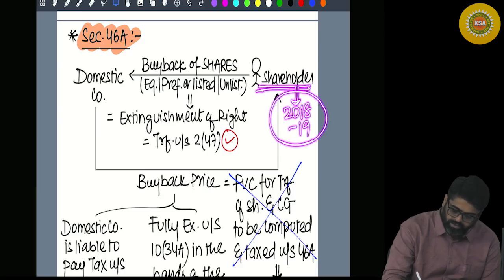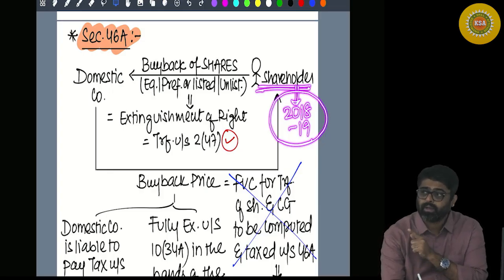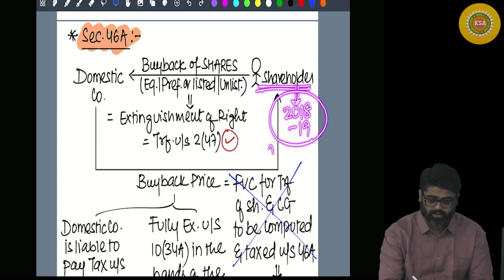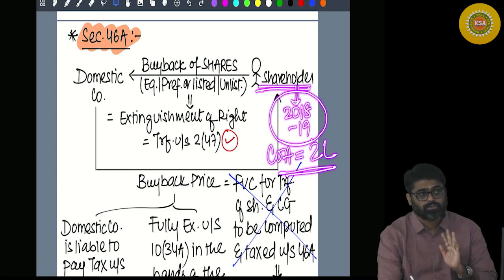Remember the year. And the cost of acquisition of the shares was, let's say, 2 lakhs. So in 18-19 you acquired the shares at that cost.